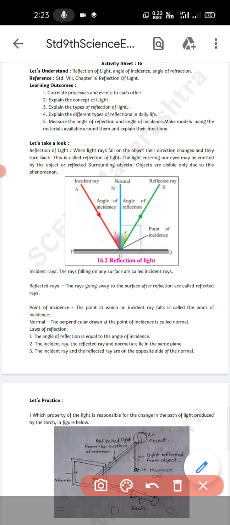Here the picture or diagram is given. It shows when an incident ray falls on the surface of an object, it turns back. That is known as the reflected ray. This is the incident ray. So the change in the direction of the light is known as the reflection of light. Light entering our eyes may be emitted by the object or reflected by surrounding objects. Objects are visible only due to this phenomenon.